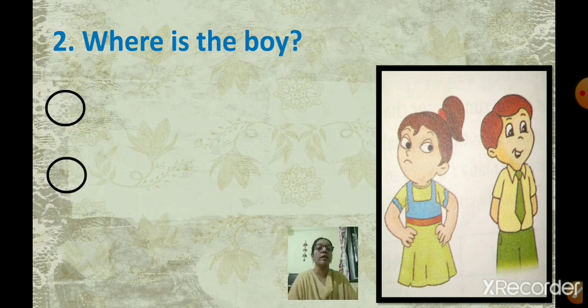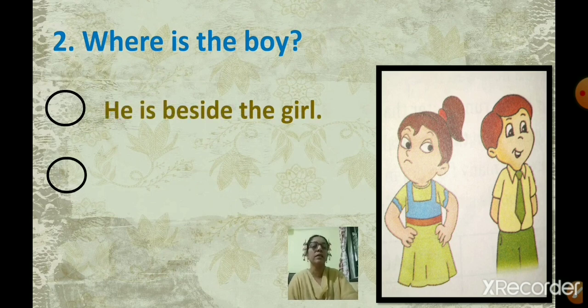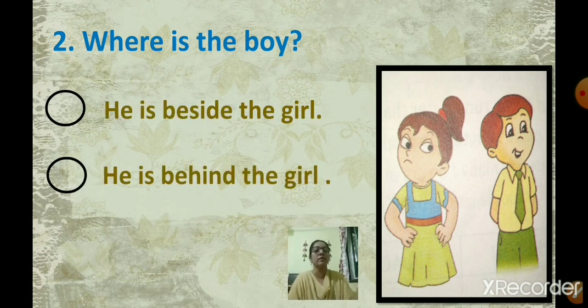Where is the boy? You can see two children. One is a girl and one is a boy. Here it is asked, where is the boy? The options are, he is beside the girl, and the other option is, he is behind the girl. Beside means here only, near to you. And behind means backside. Now, where is the boy? Observe the picture properly. Is he beside the girl or behind the girl?